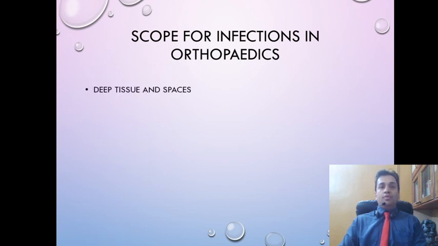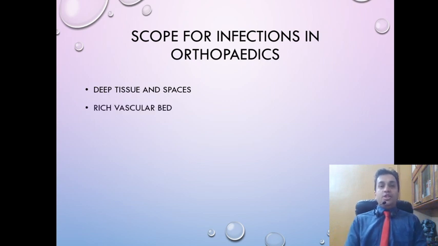The first one is that orthopedics essentially involves deep spaces, which means the deepest tissue of the body is the bone. The only thing deeper than the bone is the medulla of the bone, and some other places such as abdominal cavity or cranial cavity. And because of that, an infection in orthopedics is essentially a deep infection. Deep infections are more difficult to eradicate. They spread and become systemic much faster, and they can be more life-threatening. Also, some authors are saying that the incidence of antibiotic resistance is a little more in deep infections.